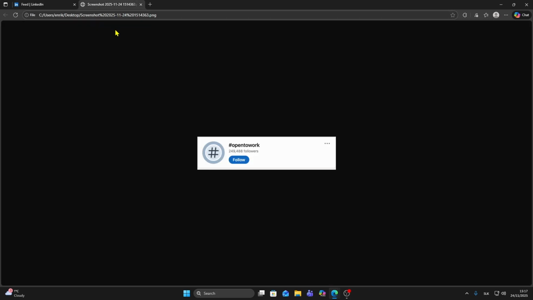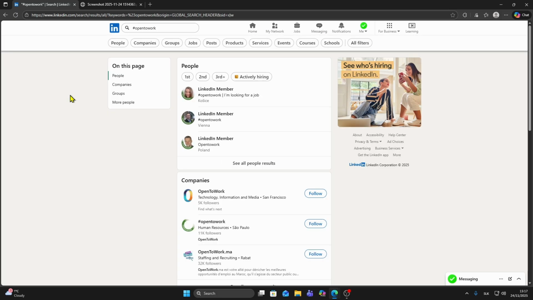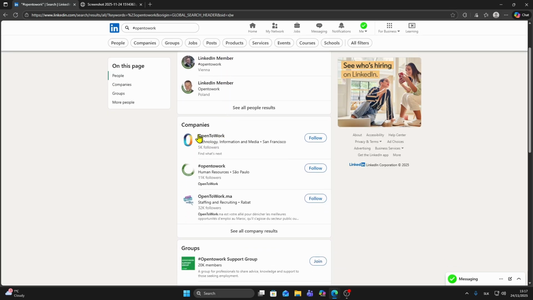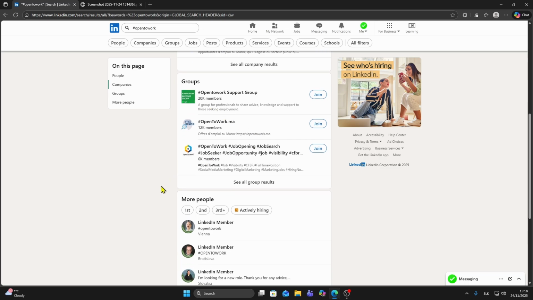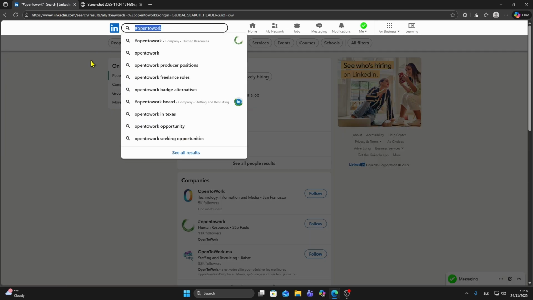So basically there used to be something like this. When you typed hashtag open to work, there was a group like this and you could follow this group. But if I type hashtag open to work now, you will only find, let's say, people who are open to work or some companies, groups. So LinkedIn changed those hashtags and it's not available anymore like it used to be.